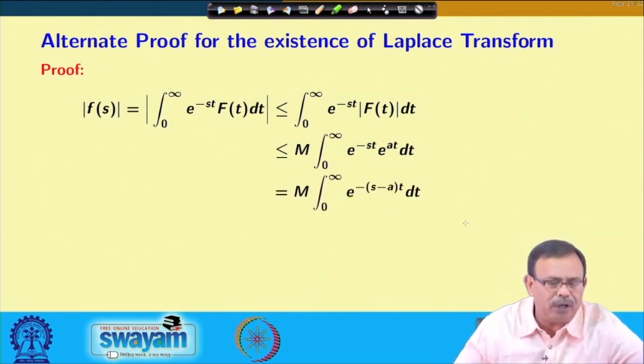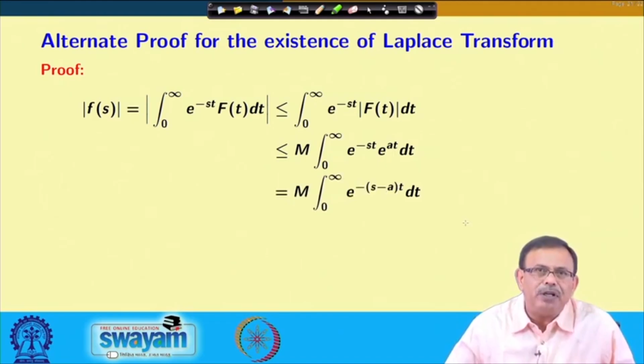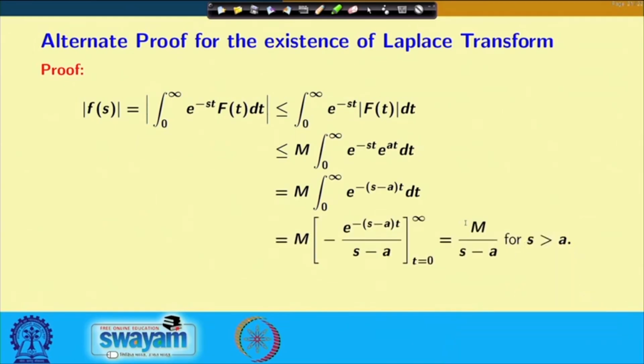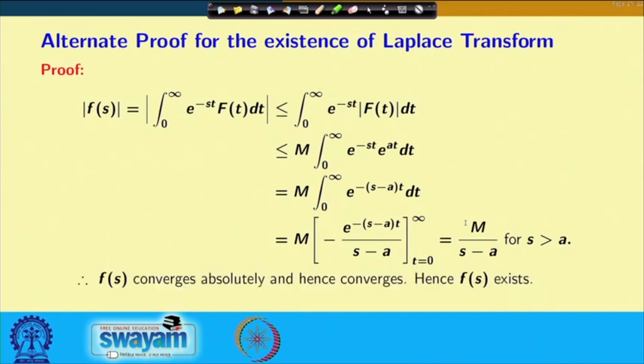This is actually similar to what we did in the earlier case: M into the integral from 0 to infinity of e^(-(s-a)t) dt, and I can find out the value of this. This equals M by (s-a), because the integral value whatever I obtain is a finite value, M by (s-a), for s greater than a. Therefore, F(s) converges absolutely, we can say, and hence converges. Since F(s) converges absolutely, hence converges, therefore your F(s) exists.